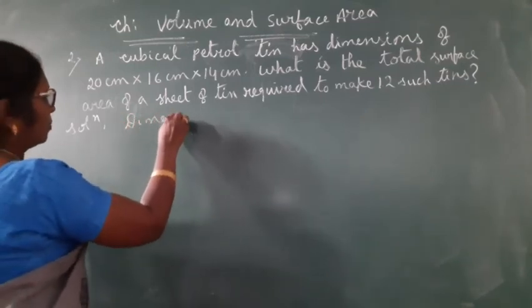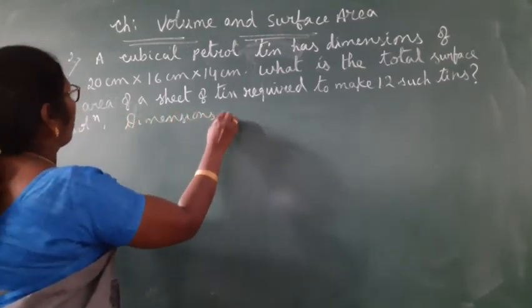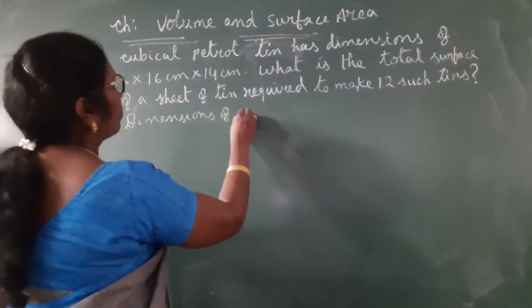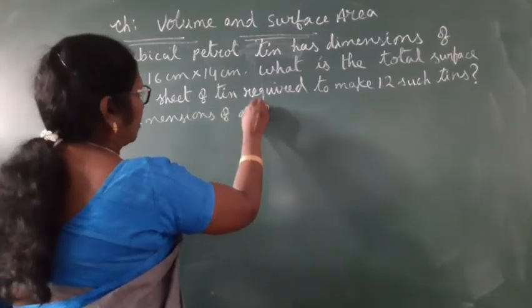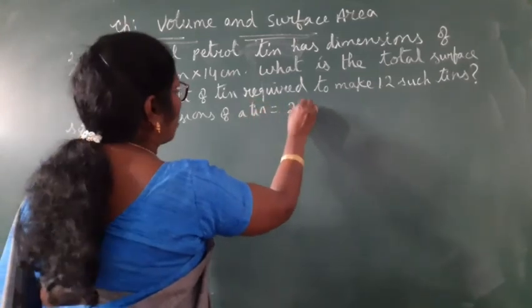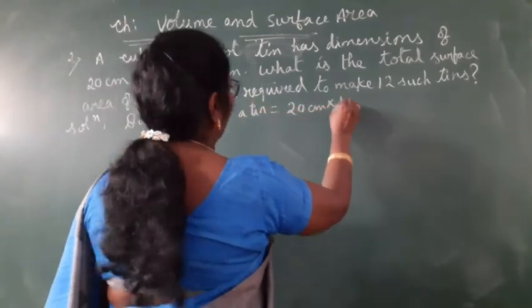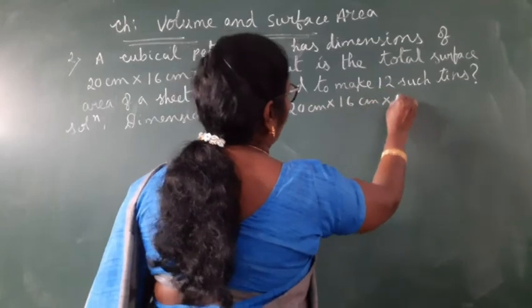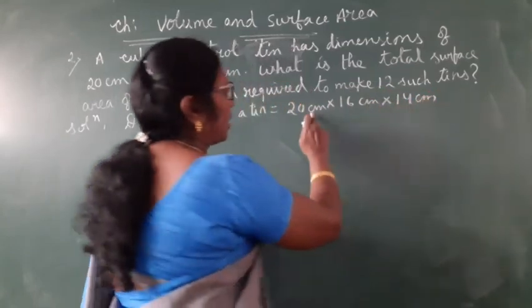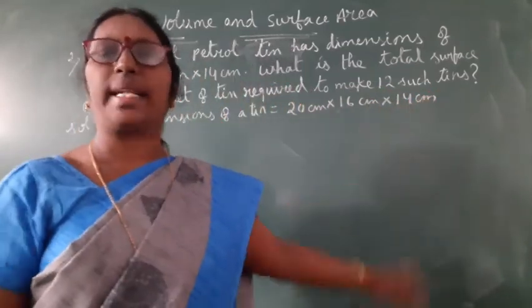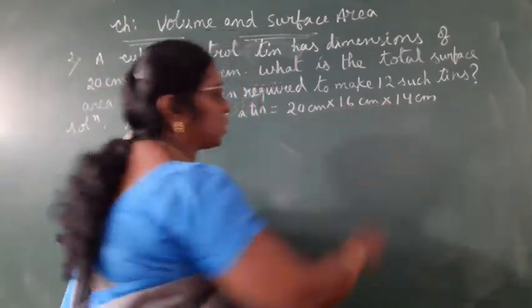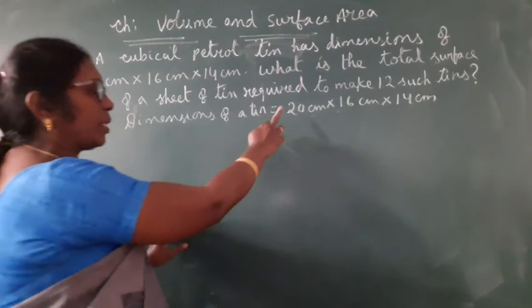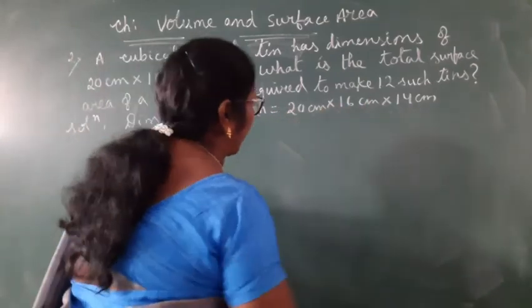Dimensions of a tin is equal to 20 cm by 16 cm by 14 cm. We write into, but we have to read as by. So length, breadth and height of the tin are given to us. So this we have to take as length, breadth and height.